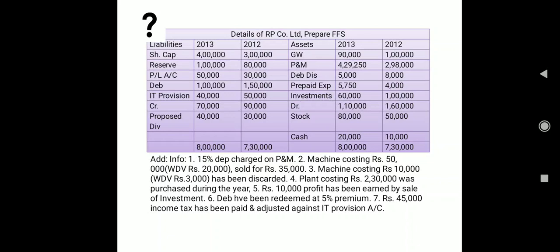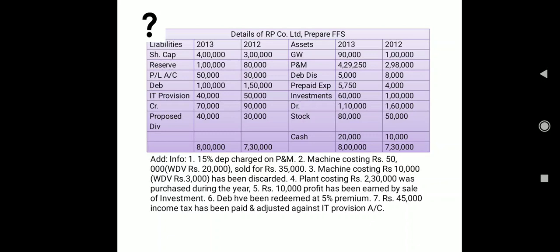Then the remaining data, stock and cash, all are your current assets, so all the current items in the working capital. Clear? So I hope with each and every item in the balance sheet we are clear. Now we will move towards the additional information. So the very first additional information is given for us